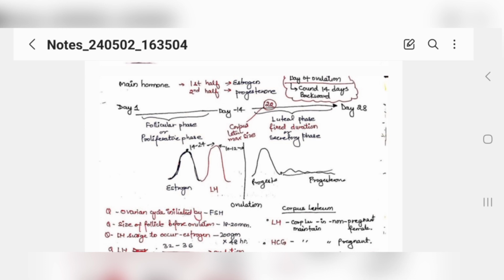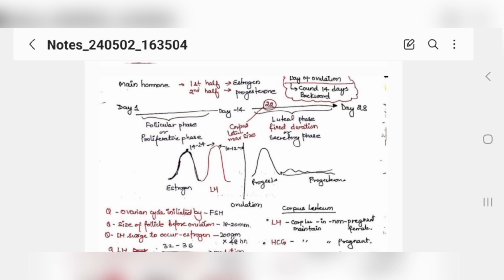Now this is the basic ideology. Now see these small charts. First we have the estrogen surge, then we have the LH surge. This everyone knows. 14 to 24 hours before the LH surge, the estrogen surge will be there, and after the estrogen surge, 14 to 24 hours later, the LH surge will be there. If this surge wouldn't be there, then no ovulation will occur. That cycle will be called anovulatory, meaning ovulation hasn't occurred.